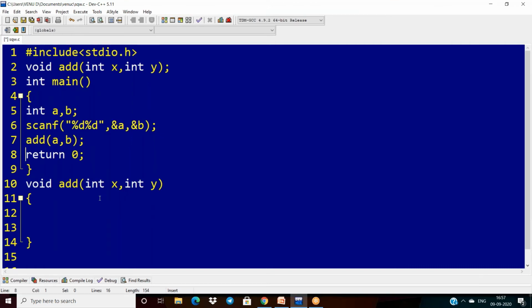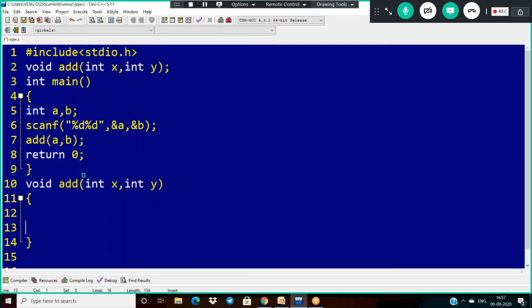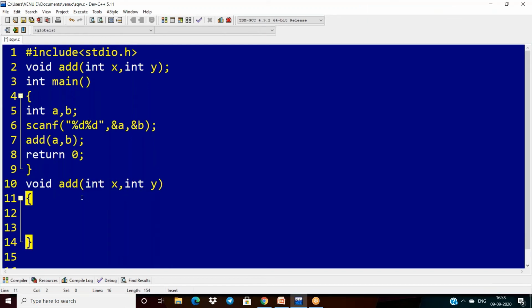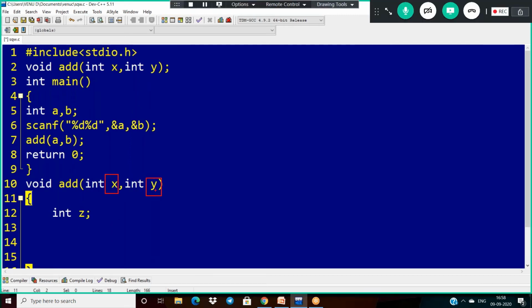Right now, your a and b values are x and y. Now I have to work with this x and y here. That is why I am taking one more variable called z. Here there is no need to declare this x and y again for this function.